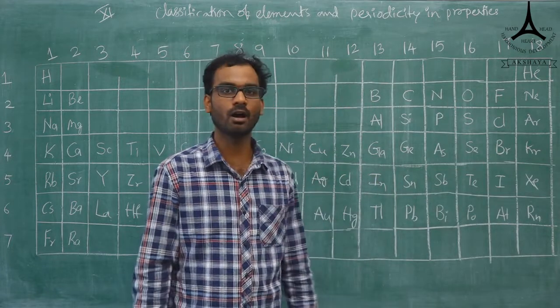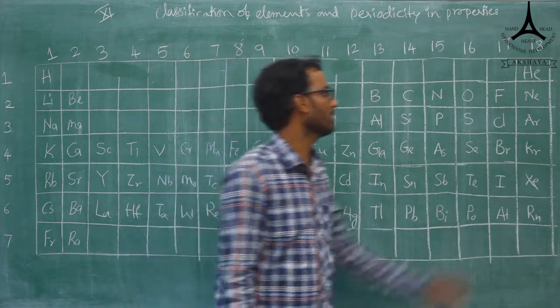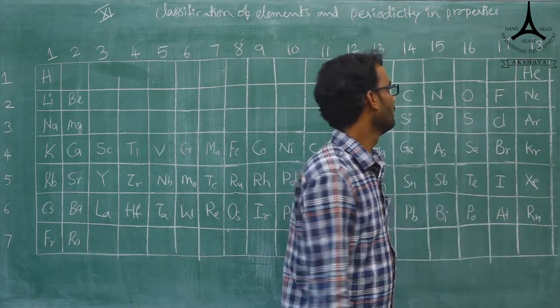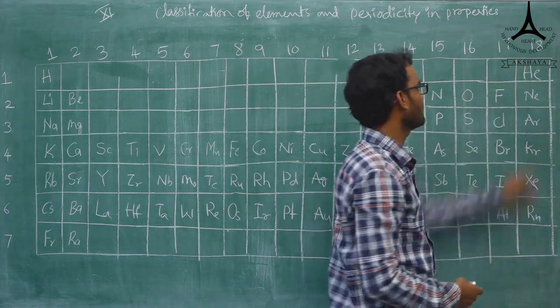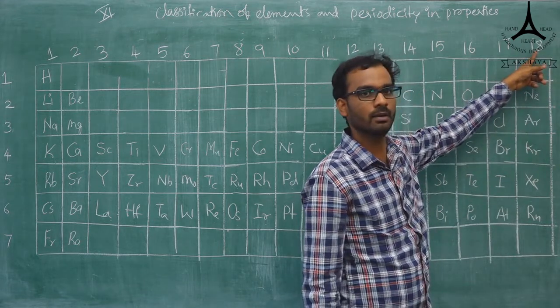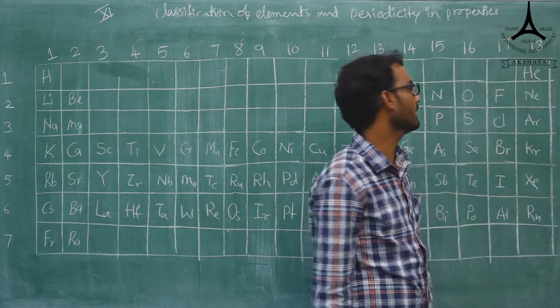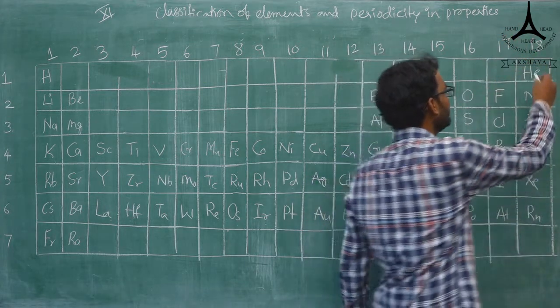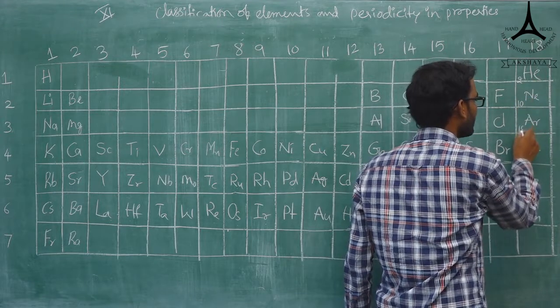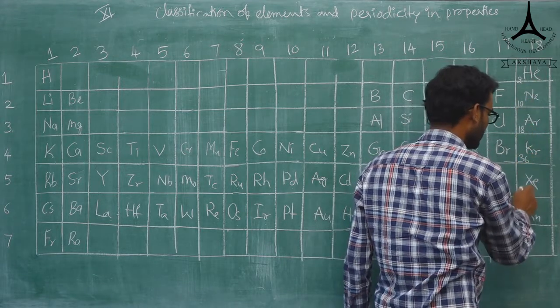And we have to write the atomic number. Already given, but you have to remember the last one. This will be very important. You will write the 0 group, 18 group in the long form of the periodic table, the 0 group in the modern periodic table. Here we will write the atomic numbers: 2, 10, 18, 36, 54 and 86.